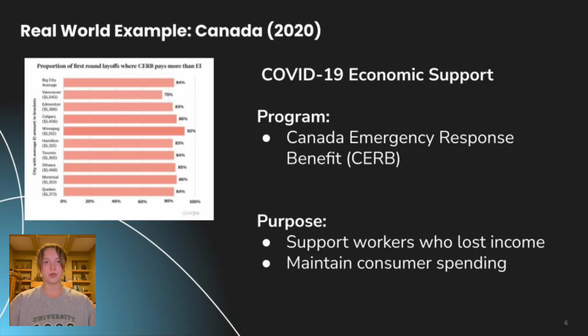A recent example occurred during the COVID-19 pandemic. I will be focusing on Canada. As businesses closed and unemployment rose sharply, the government introduced programs such as the Canada Emergency Response Benefit, or CERB, which provided temporary income to support people who lost work during the lockdowns. This is an example of expansionary fiscal policy because the government increased spending to support households and maintain economic activity.